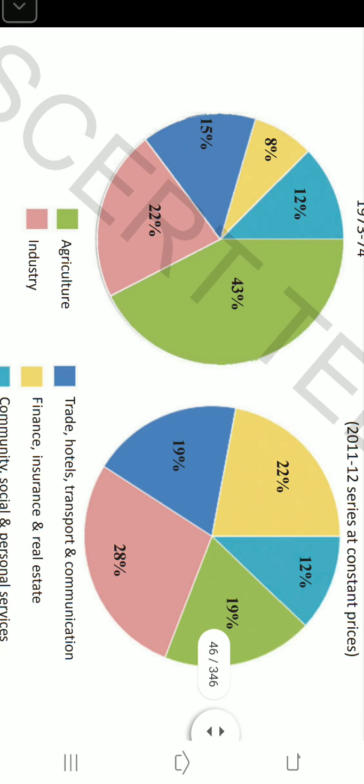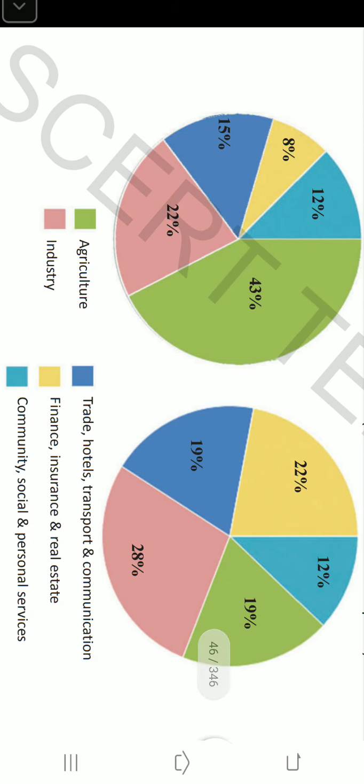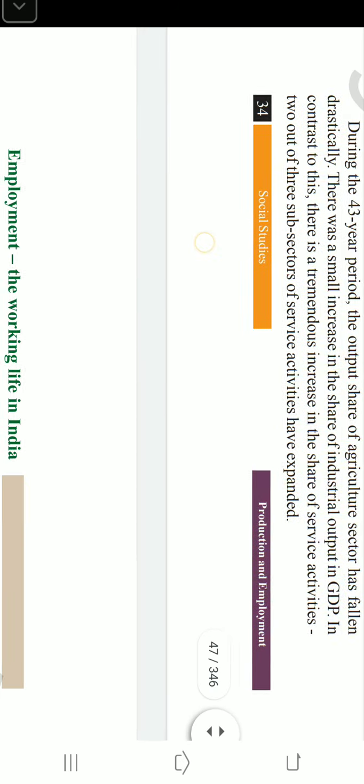So this is only the share from the three sectors. To understand what happened to the share of the three sectors in these two different periods and employment of these three sectors in two different periods, we need to establish relative comparison between employment and share of these three sectors for two different periods.